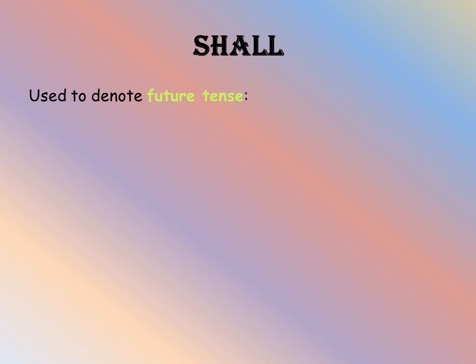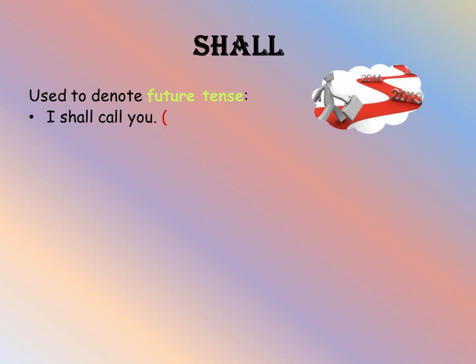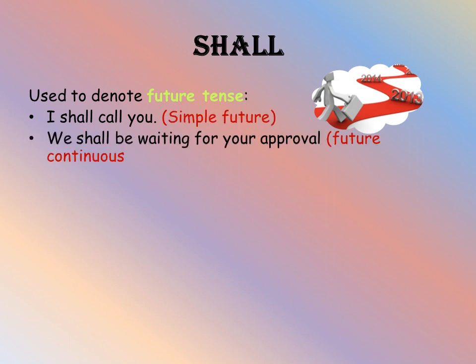Let us see our next modal auxiliary, shall. Shall is used in the place of will, but it gives a more formal impression compared to will. It is used to denote future tense. I shall call you. Simple future. We shall be waiting for your approval.